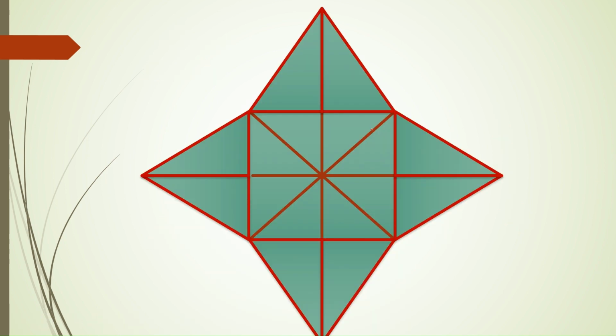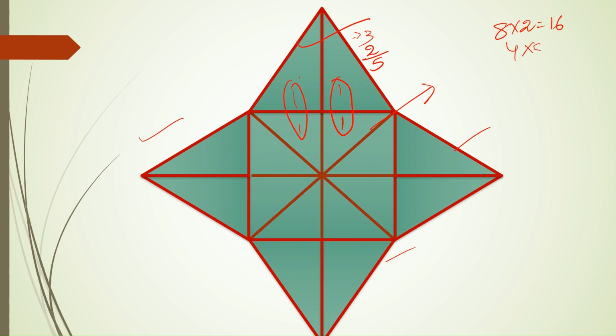Consider this figure. Now we have one square and triangles over all the four sides. So the count for one square is 8 into 2, 16. When we have a triangle over a square like this, and these two parts of the triangle and square are combining to form another triangle, in that case each individual triangle will make 3 and 1 plus 1, 2, overall 5 triangles because of this overlap one over the other. In a similar manner we have 4, so 4 into 5, that is 20 here. So we will have 36 triangles in total.